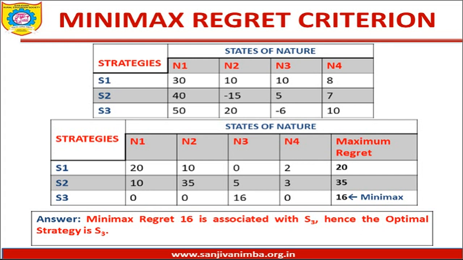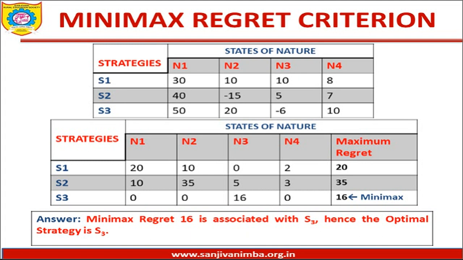Next, for outcome N2, the maximum payoff value is 20, among the 10, minus 15 and 20 corresponding to N2. So 20 is the maximum. So you have to subtract all the payoffs from 20 in the N2 column. The first thing that you will be getting is 20 minus 10 comes to 10. Then 20 minus (minus 15) comes to 35, and 20 minus 20 comes to 0. So you can see the values downside in the column N2. The regret values come to 10, 35 and 0.